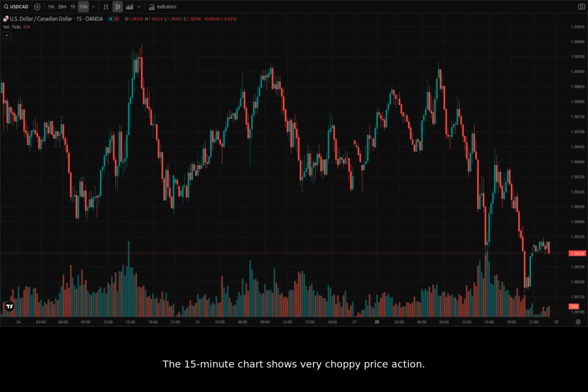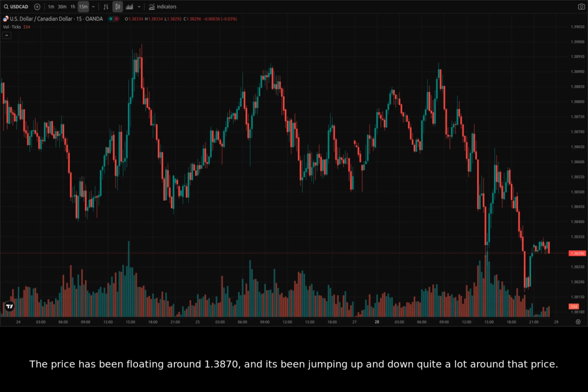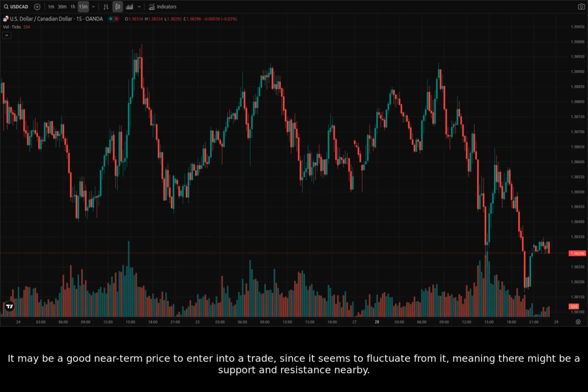The 15-minute chart shows very choppy price action. We see that it's consolidating right now on April 27th, where there's some activity. The price has been floating around 1.3870, and it's been jumping up and down quite a lot around that price. It may be a good near-term price to enter into a trade, since it seems to fluctuate from it, meaning there might be a support and resistance nearby.